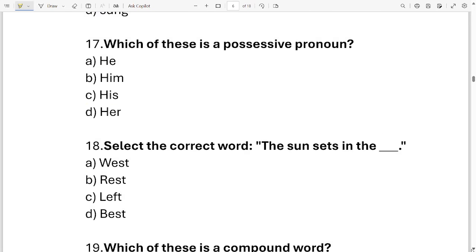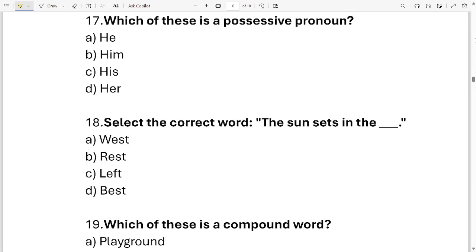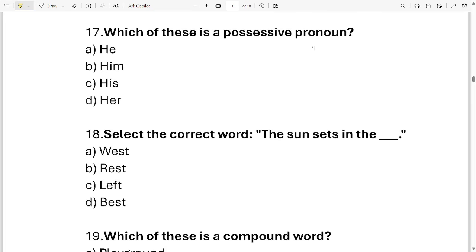Question number 17. Which of the following is a possessive noun? Here are your options. He, him, his, her. These are the four options. Can you identify the possessive noun out of these four options? It is option C, his. Let's move on to the next question.